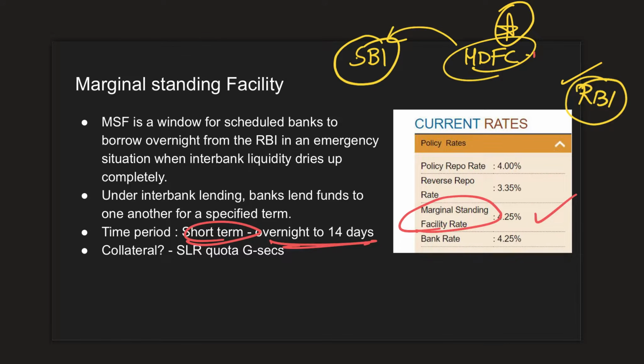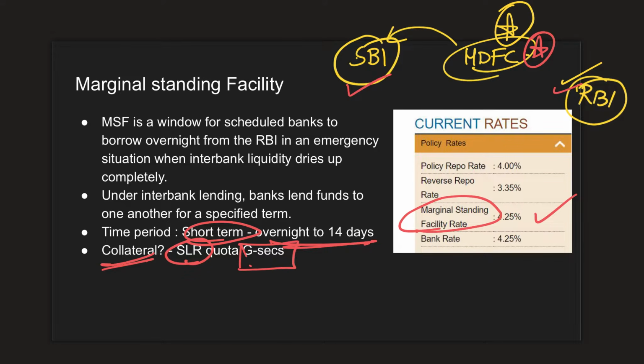What is the guarantee that HDFC will actually return this money to RBI or SBI, as the case might be? Because of this, there is a collateral. What is that collateral? Whatever SLR quota government securities are there, those will be mortgaged by HDFC at RBI or SBI.